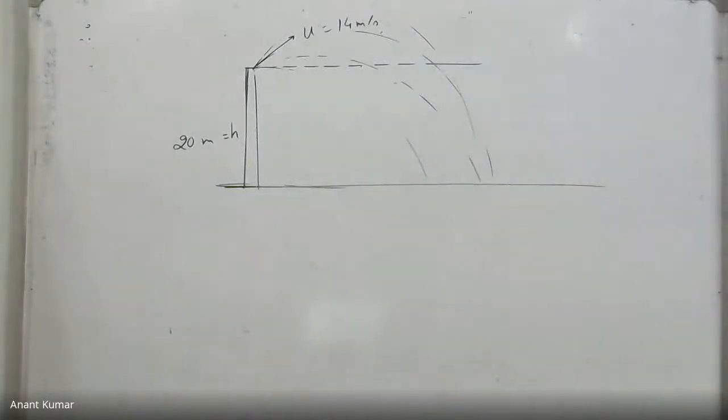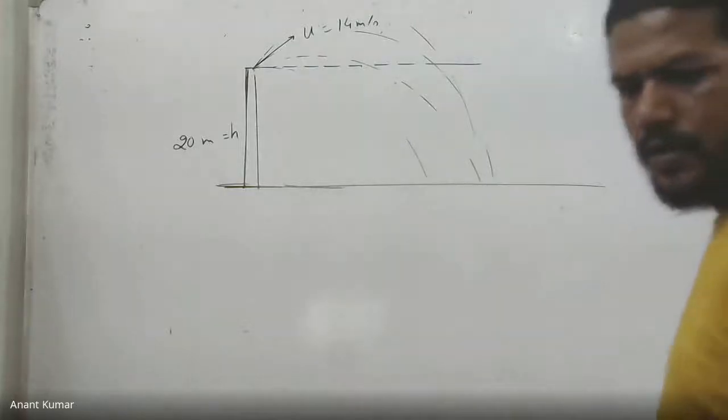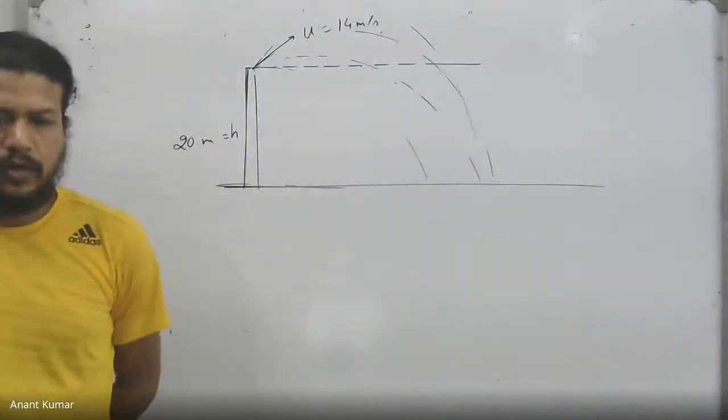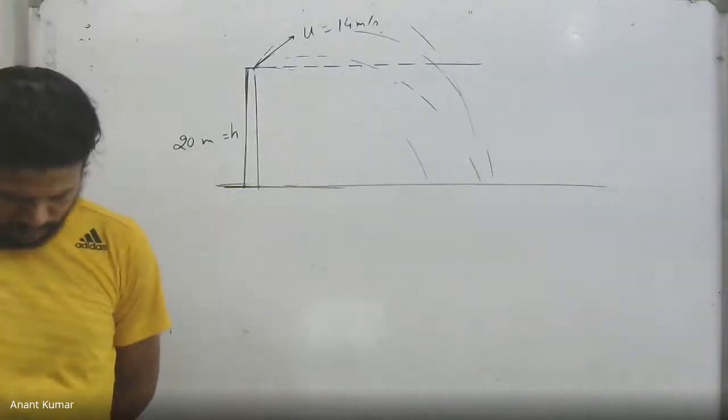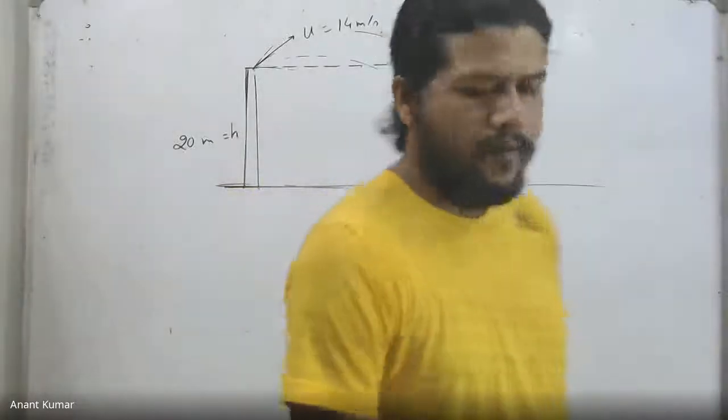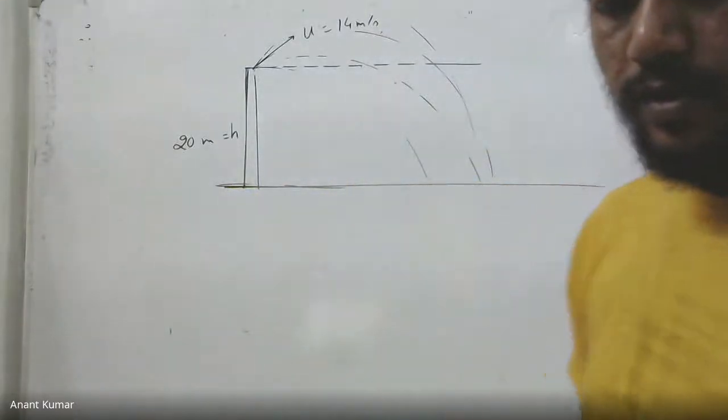I think the values are these, u square 2gh. Yeah, it is okay. How much is it? Tan inverse of 4? No. No, that is not okay. How are you doing it, by the way?